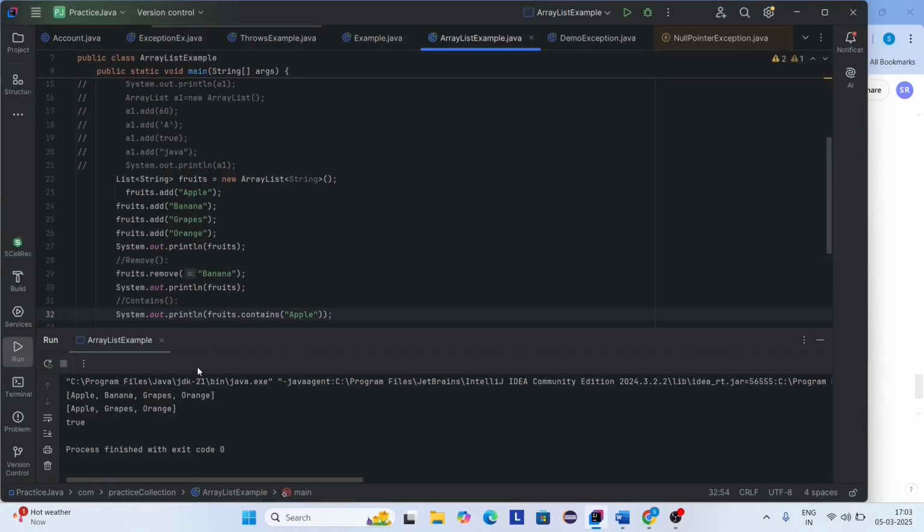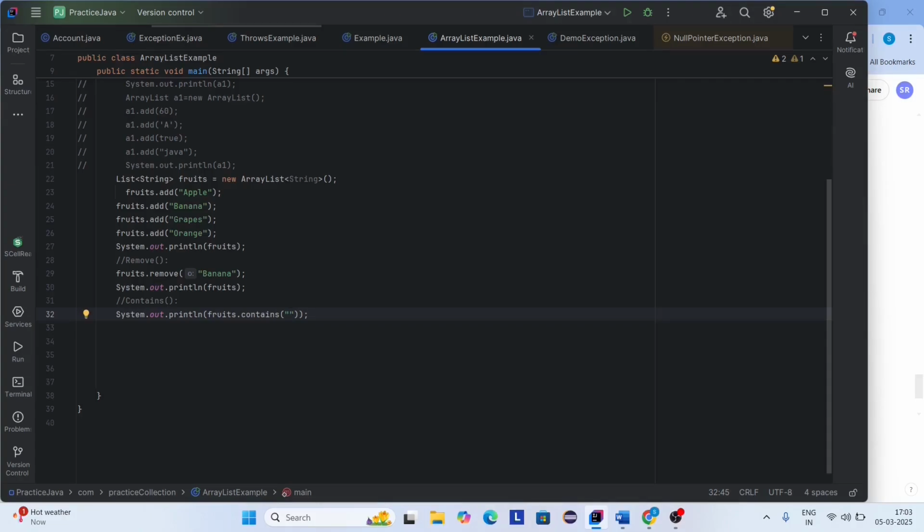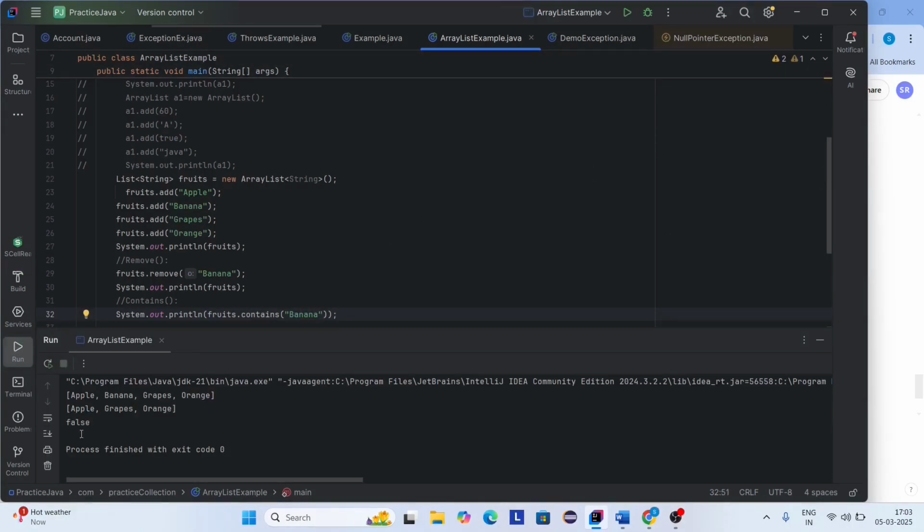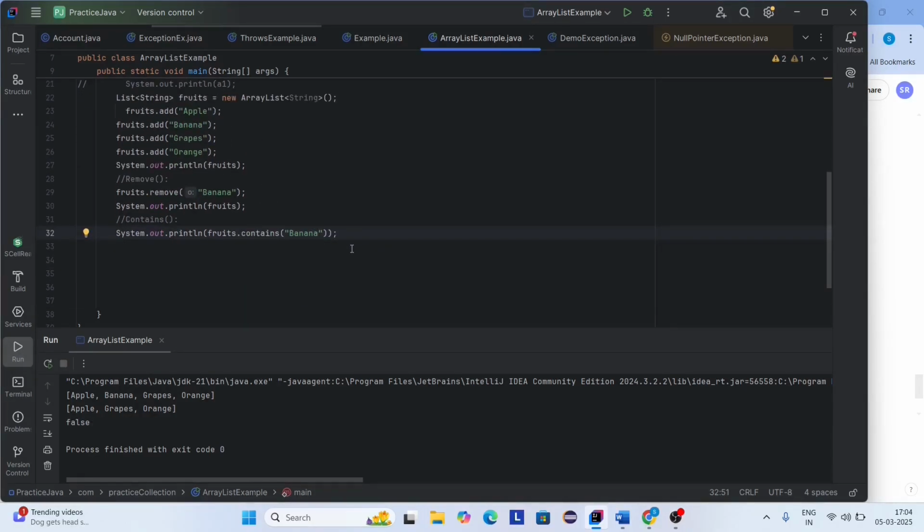Why? Because apple is there. In case here I am giving the name as banana, let's run this program. Here you can see it returns false. Why? Because I removed the banana from the list. So banana is not there in our list, so it returns false. If the element is present, it returns true. Otherwise, it returns false. Okay.